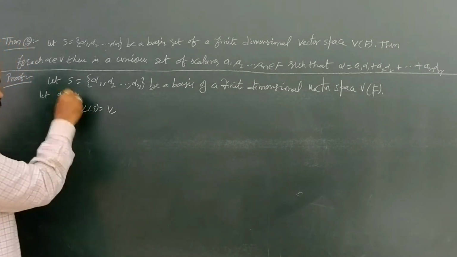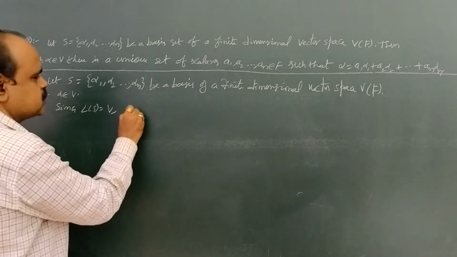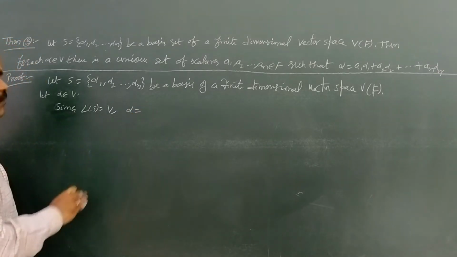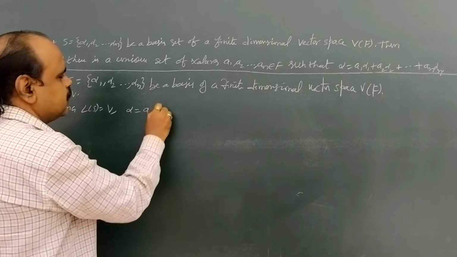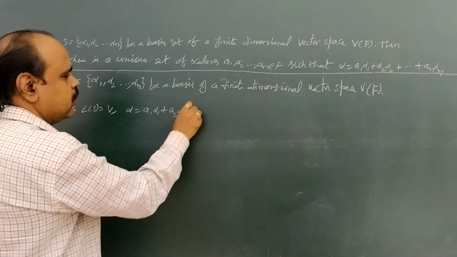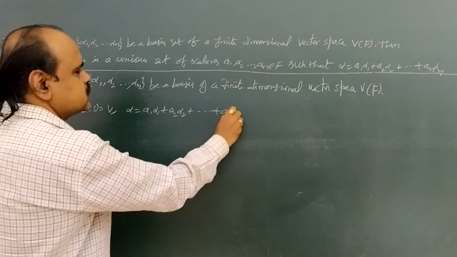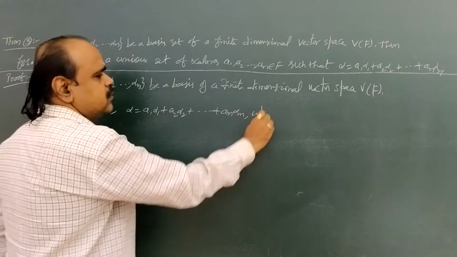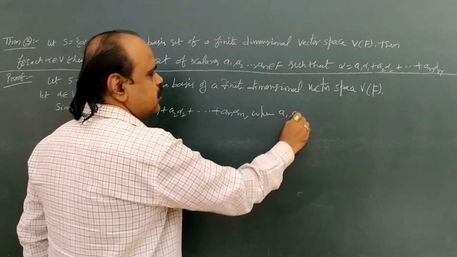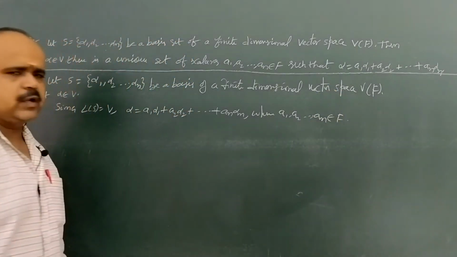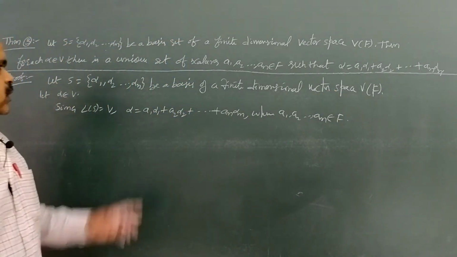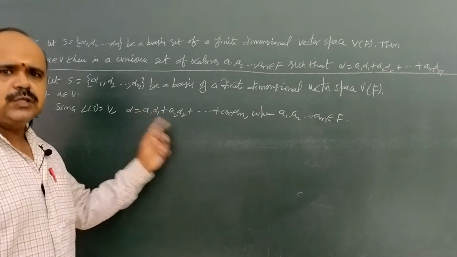Here alpha is also in V, so this alpha is also a linear combination of vectors of S. So let it be alpha equal to a1 alpha 1 plus a2 alpha 2 plus and so on plus an alpha n, where a1, a2, and so on an belongs to F. Okay. Now we are going to prove this representation of alpha is unique.